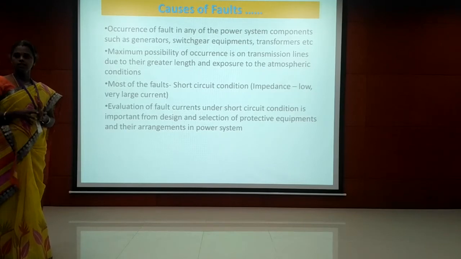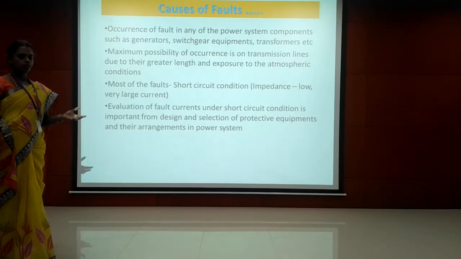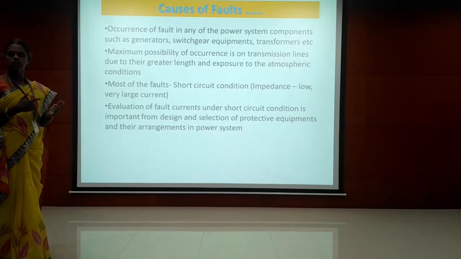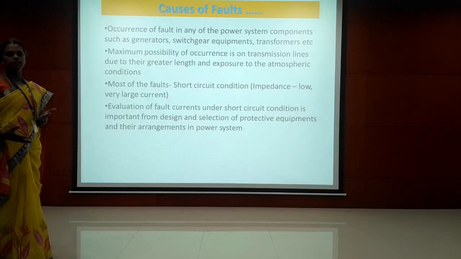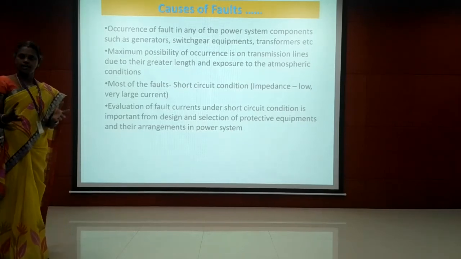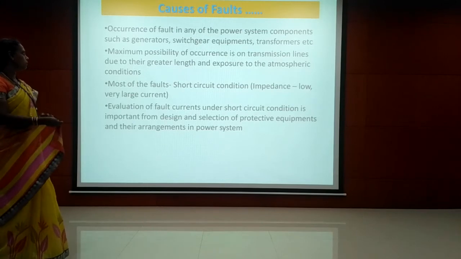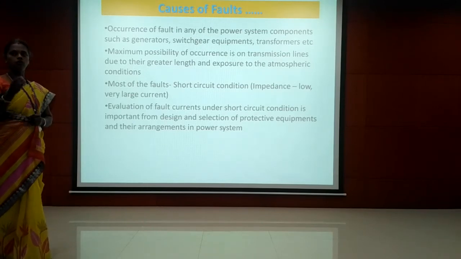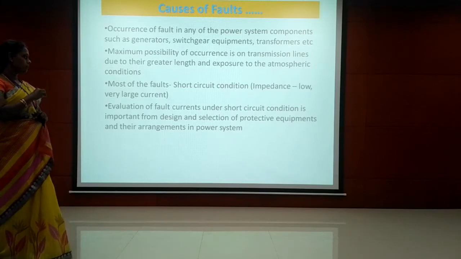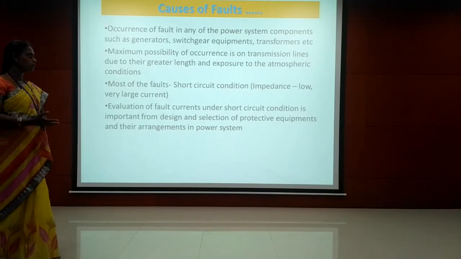But if you are considering the transmission line, from the generating station to the distribution station, the transmission line is there. In between that, we are having some distribution centers and other things. So the greater length of transmission line leads to a high possibility of occurrence of fault. And also it is exposed to atmospheric conditions.